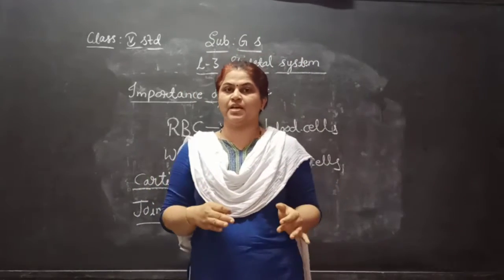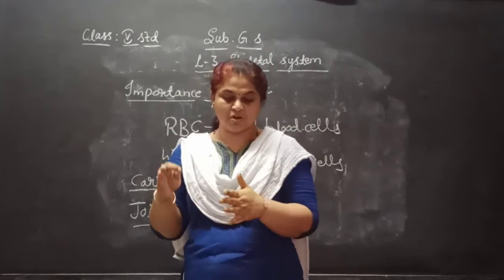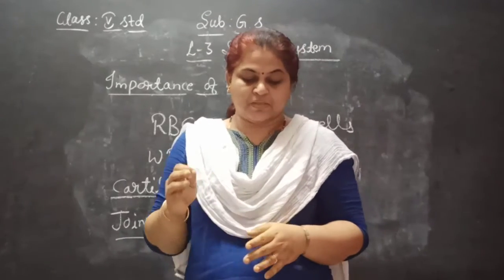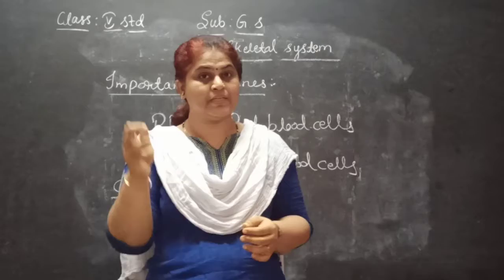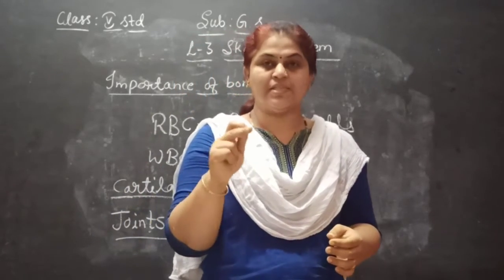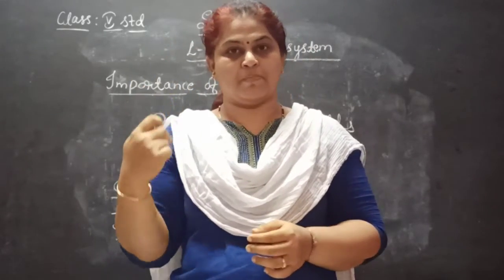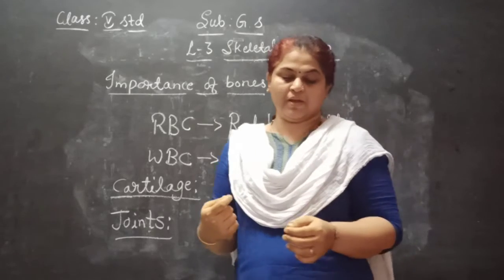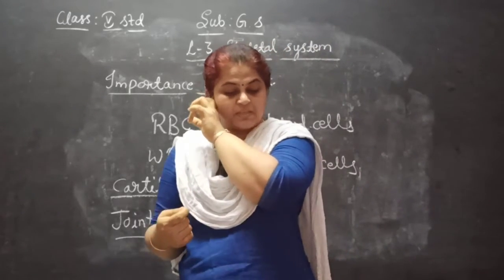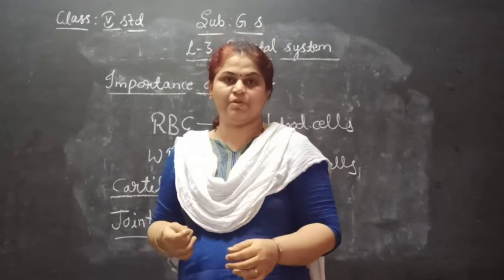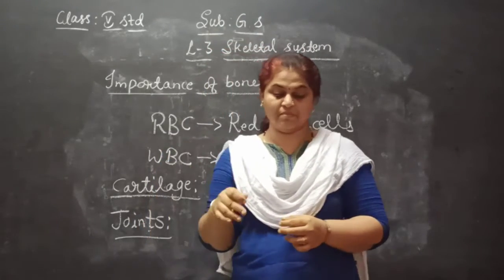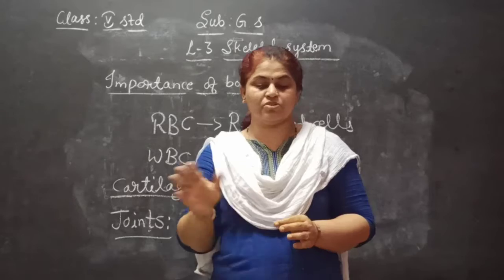Joints in other parts of the body are movable, and cartilage is present there. This is the main difference between immovable and movable joints. In movable joints, cartilage is present between the bones so that they do not rub against each other.